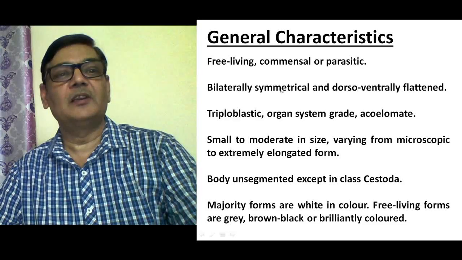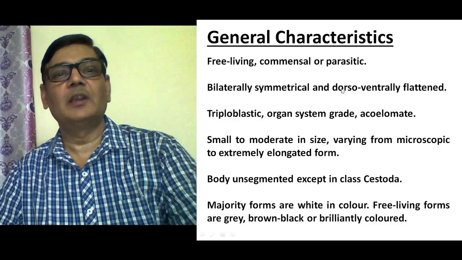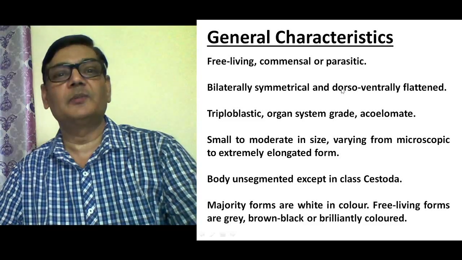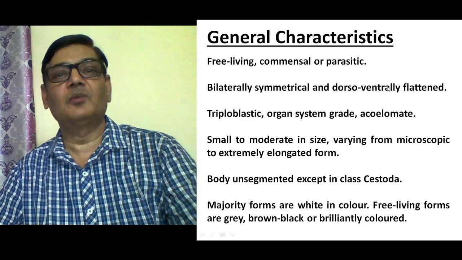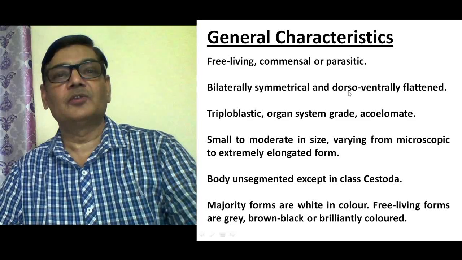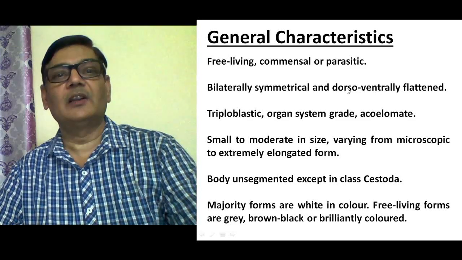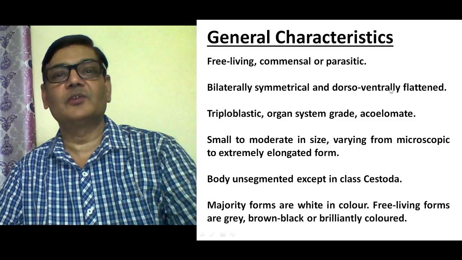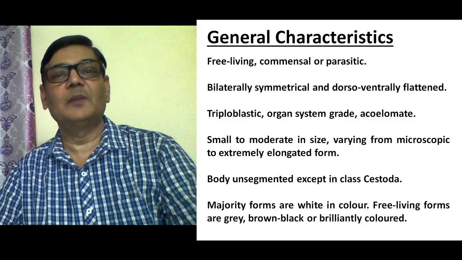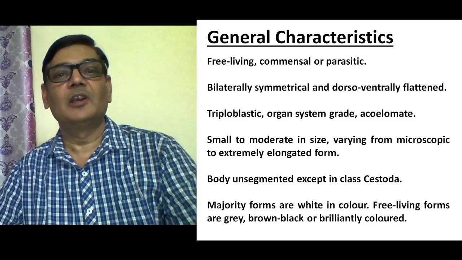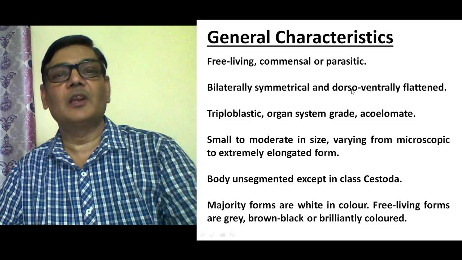They are bilaterally symmetrical, and as I told, they have a flat body, and the flattened body is because the dorsal and ventral portions are actually flat. So these two surfaces, dorsal and ventral, are distinctly seen in these animals. So they are leaf-like or flat structures. Majority of them are elongated, but some may be quite small or oval in shape.